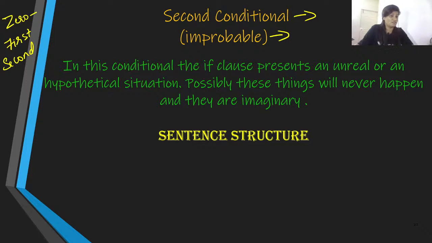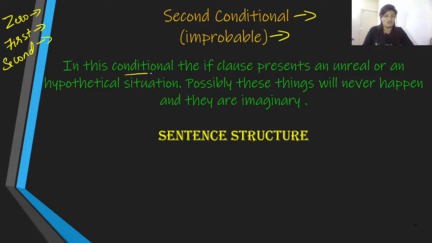The first one talks about facts, general truths. The second one talks about the possibility. If one condition is fulfilled, the other thing is most likely to happen.